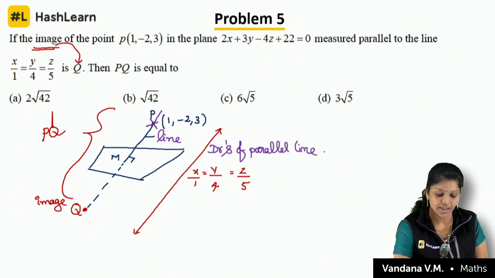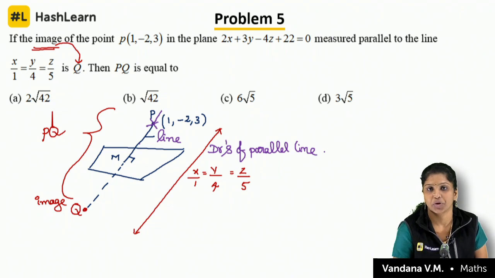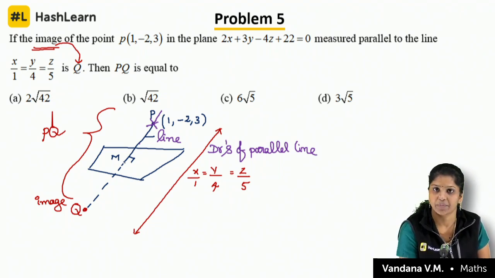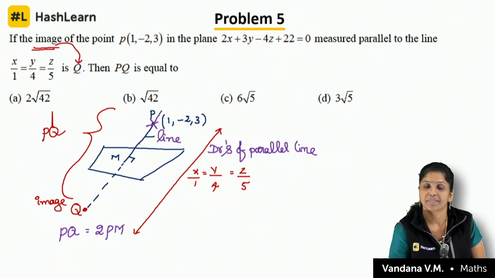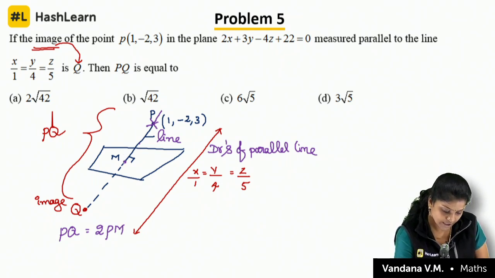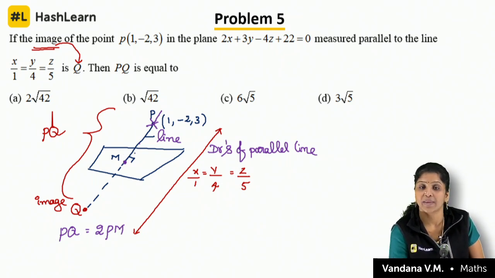So I can easily write the equation of PQ. PQ or PM, anything is correct, because PQ is nothing but 2 times the PM. So M will be on the plane only. So let me find out the equation of PM first.